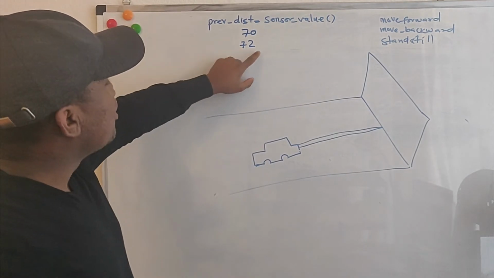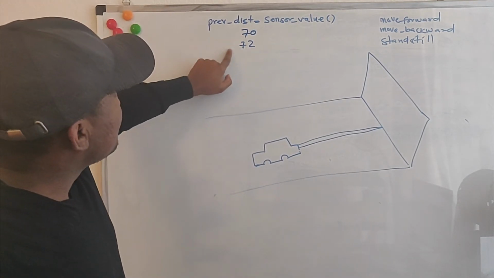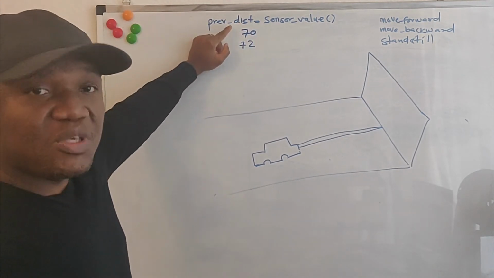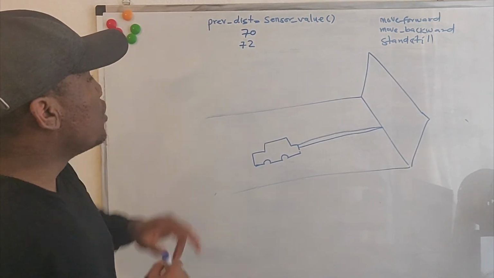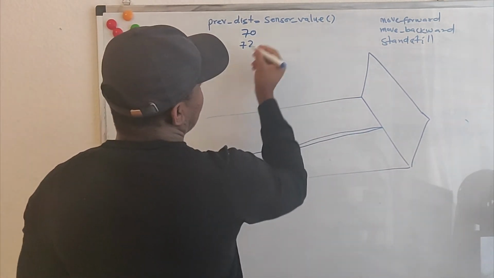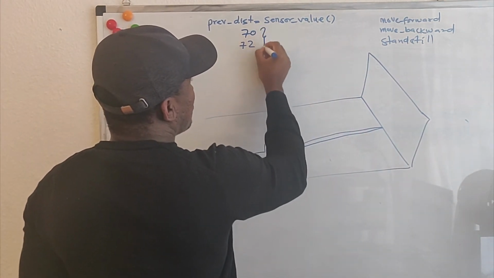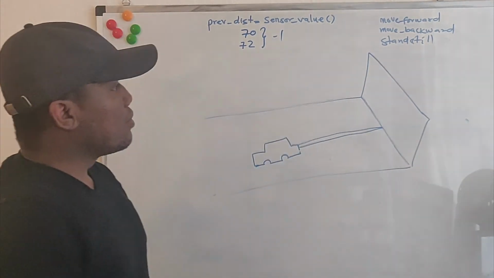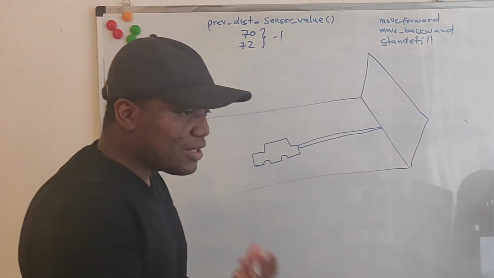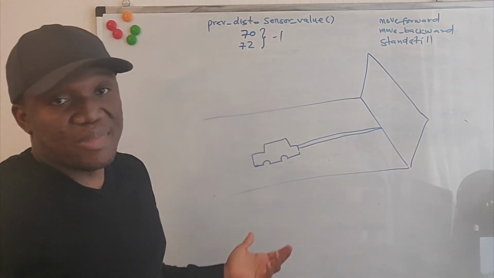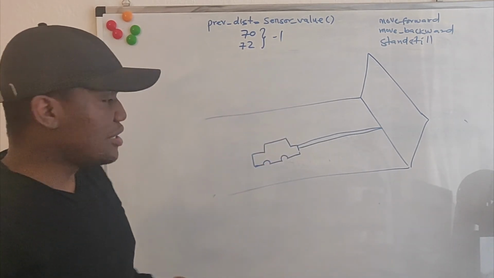So now that your current distance from the obstacle is bigger than where you started off, it means you've taken the wrong action. So what we do is we penalize it. We can give it a reward of -1. Then the algorithm will go through the loop again. It generates a random number, and then it takes a random action or the best action. It depends on the random number that is generated.